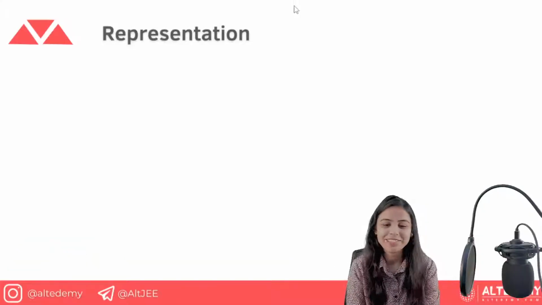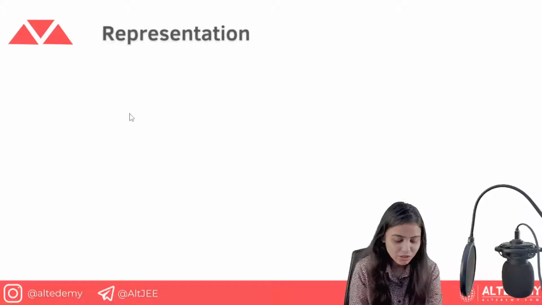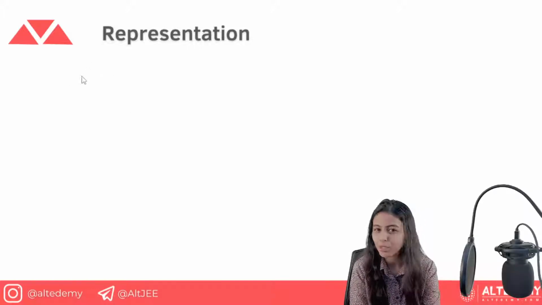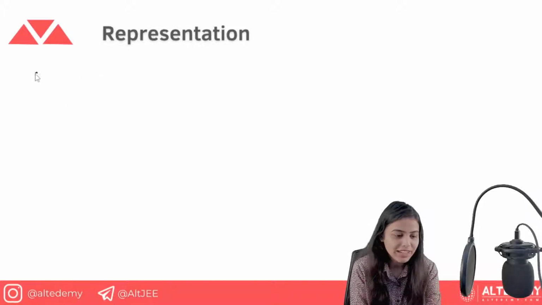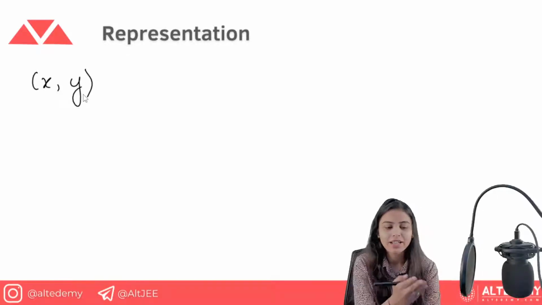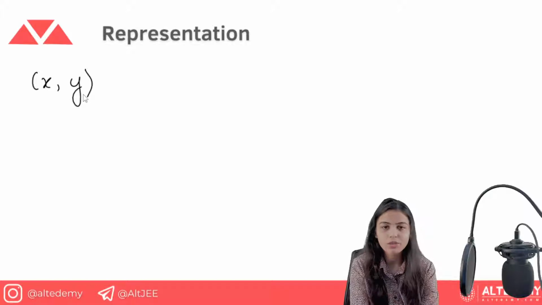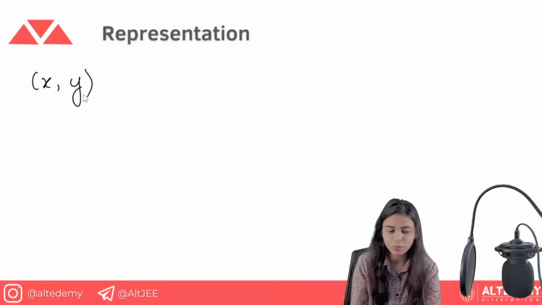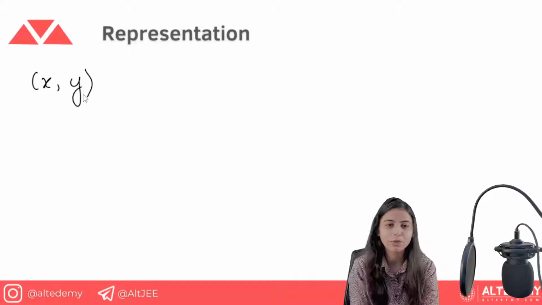Okay, enjoy now. So for the representation we have, see, for example, everyone knows how we write the points. We write the points as x comma y. What it is known as the x coordinate as well as the y coordinate. Also we can term it as abscissa and ordinate. These are some more terms, because sometimes the question does ask, tell me the abscissa of this point, tell me the ordinate of this point. So you need to know x can also be known as abscissa, y can also be known as ordinate.